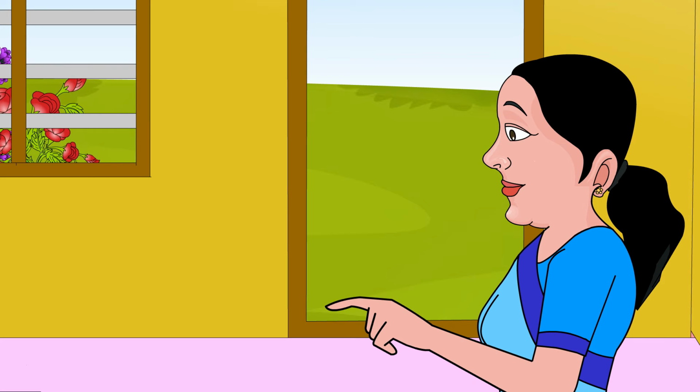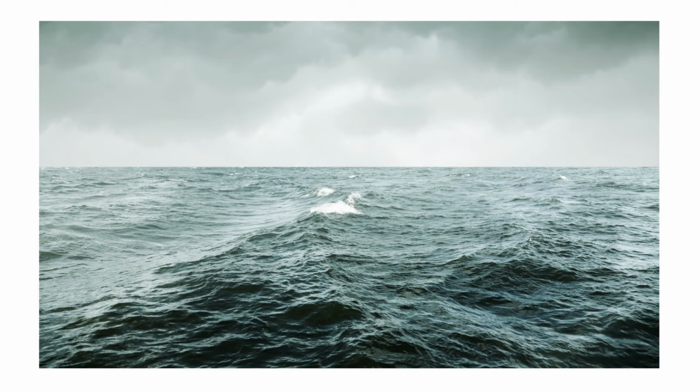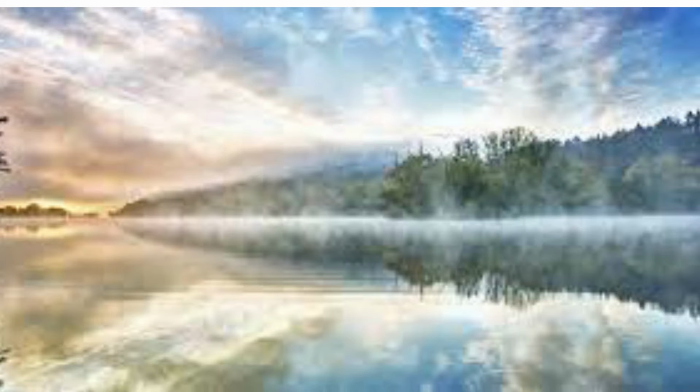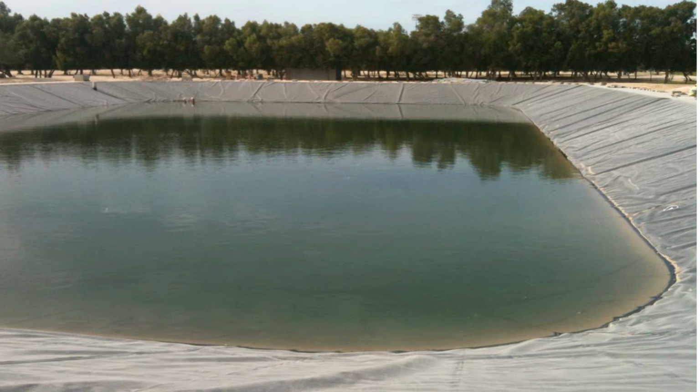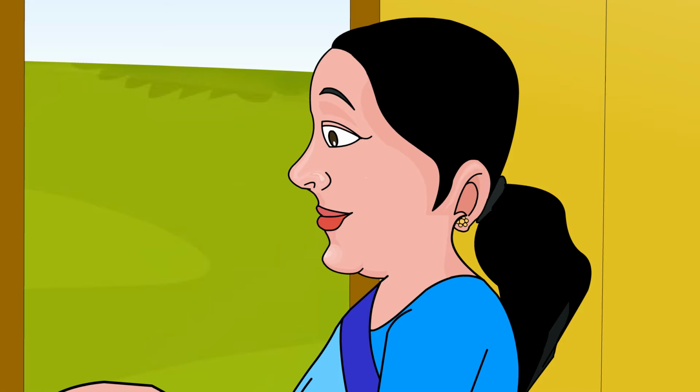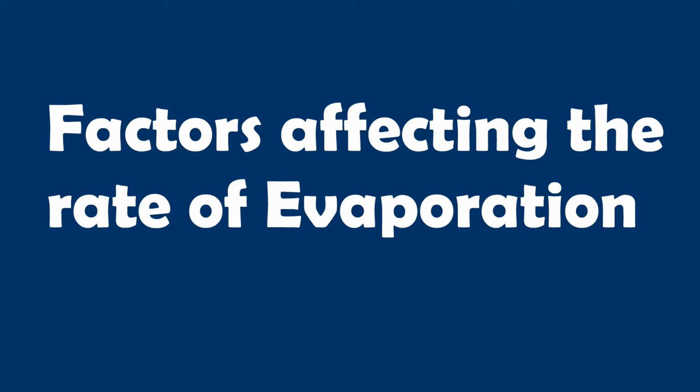Evaporation. On heating, water changes into vapor. In nature, water vapor is formed all the time. The water in the oceans, rivers, lakes, and ponds changes into water vapor due to the heat from the sun. When water changes into water vapor, it is known as evaporation of water.